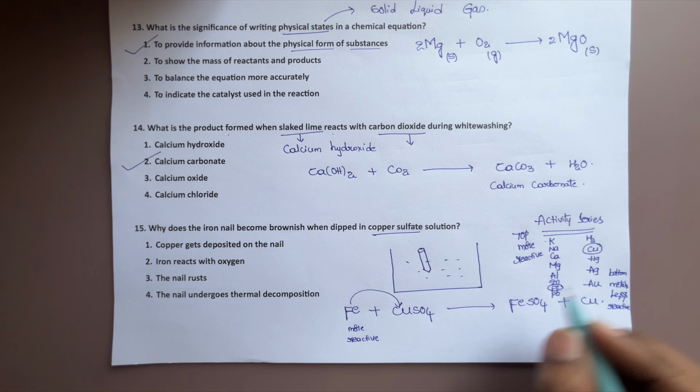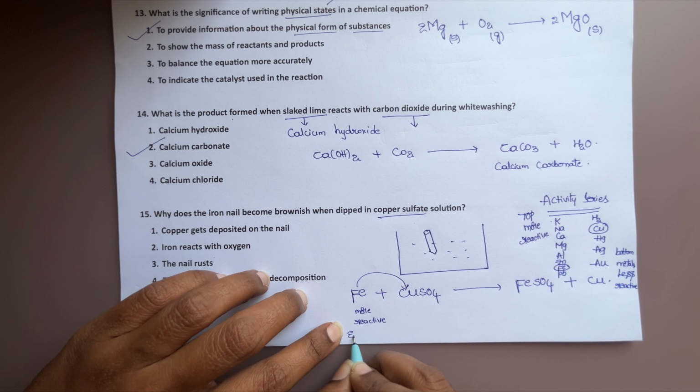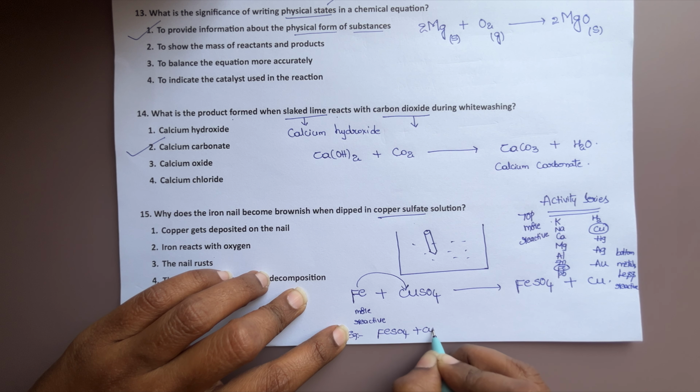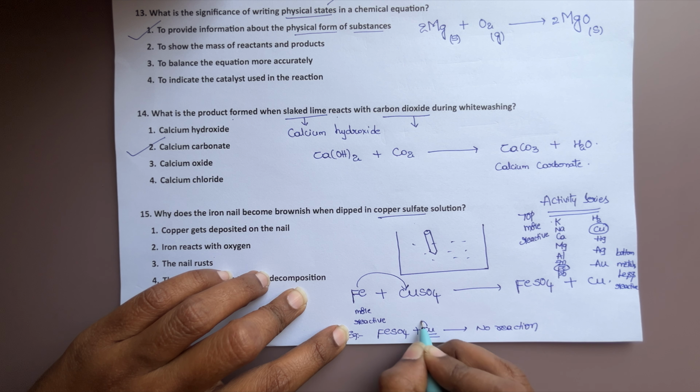The more reactive metal replaces. If FeSO4 reacts with copper, then there is no reaction, because a less reactive metal cannot replace a more reactive metal.